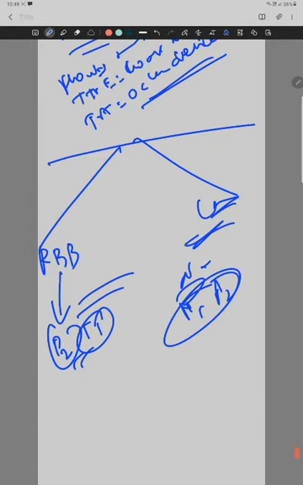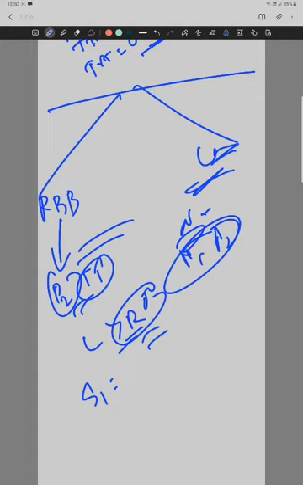So when coming to right bundle branch block, S1 and S2 is equal to normal. T1 wide split, S2 wide split. Similarly, variability with respect to inspiration is heard in right bundle branch block and ventricular septal defect. Variability with respect to inspiration and expiration is heard in RBBB and left bundle branch block.